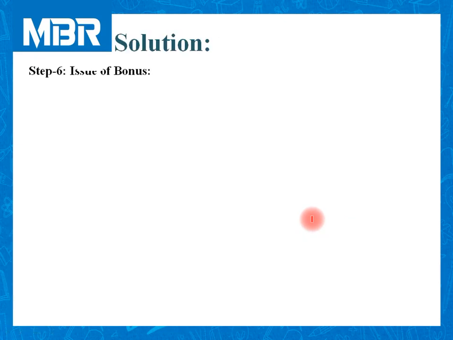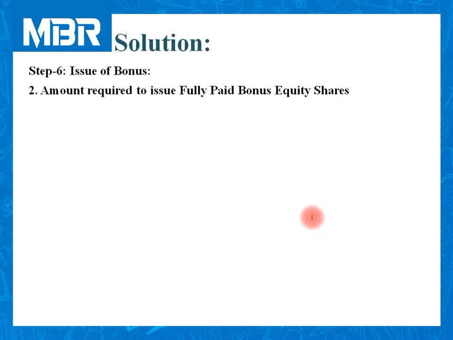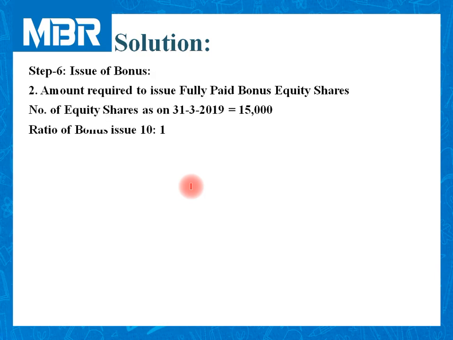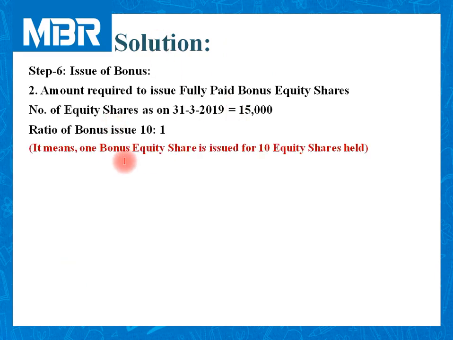Step number 6. It is related to the issue of bonus. Here we need to issue bonus in the ratio of 10:1. In the additional information, it is clearly given, you can refer. It means that we have to issue one bonus equity share for every 10 equity shares held.